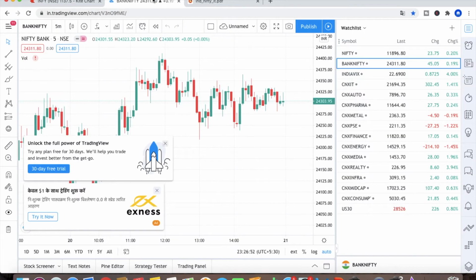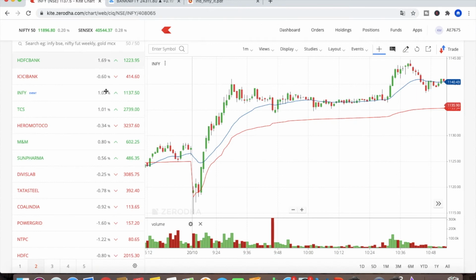First you select sector wise, and you see which sector is moving up. In this example, after 9:15 the IT sector is up almost 1.4 percent; now the market is closed. So you have to see after 9:15 which sector is moving up. If the IT sector or auto sector is moving up, let's take the example of the IT sector. If the IT sector is moving up, my suggestion is that you select the stock which has not moved that much up.